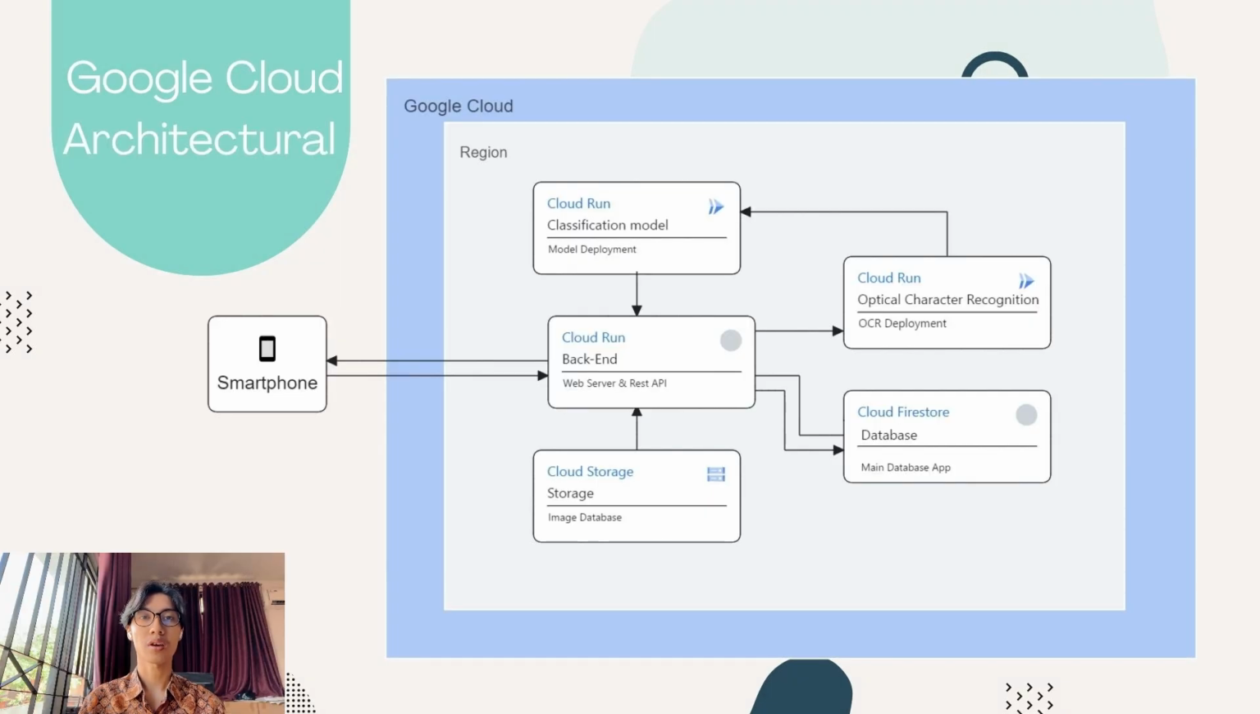This diagram showcases our cloud-based architecture using Google services. At the core, we have a backend deployed on Cloud Run, which handles the web server and REST API functions. Images captured by the smartphone are stored in Cloud Storage. Our classification model and OCR system are also deployed on Cloud Run to process this image. The results are then stored in Cloud Firestore, our database. This setup ensures scalability, efficiency, and real-time processing, making our application robust and highly responsive.